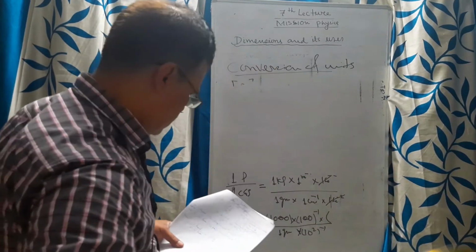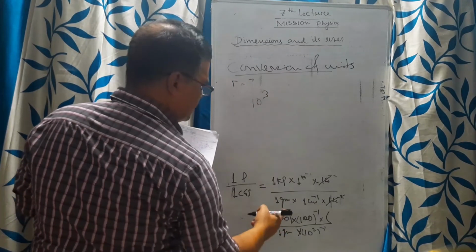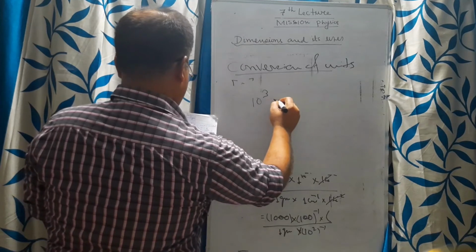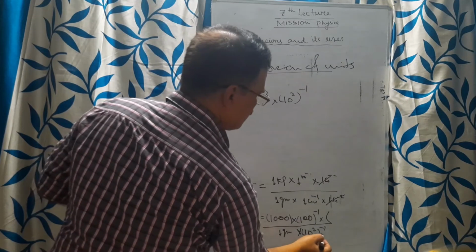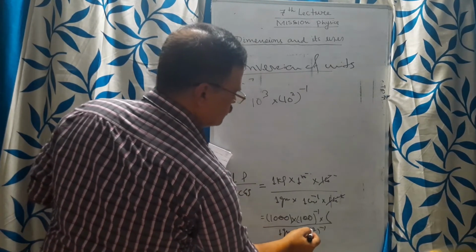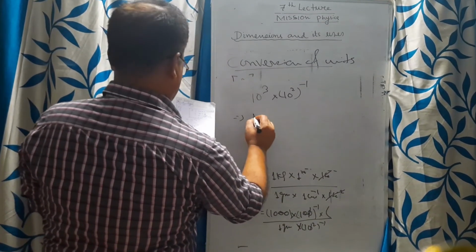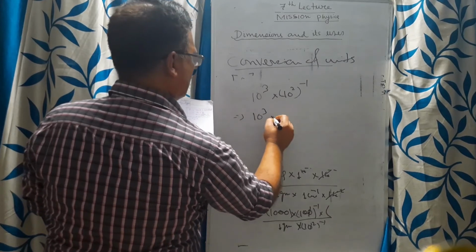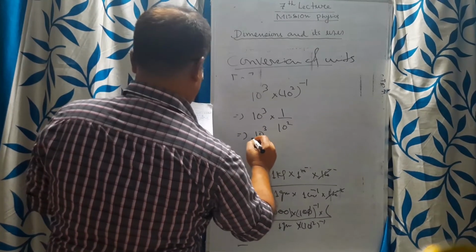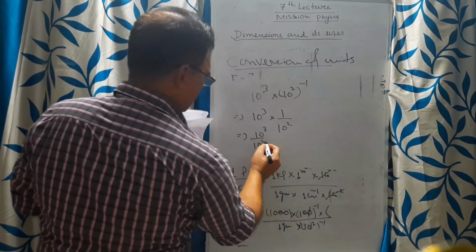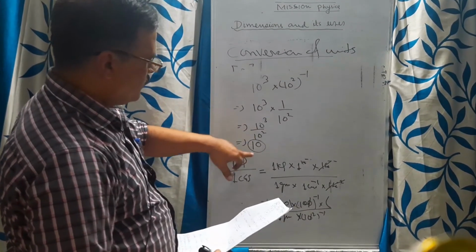Now next part, if we solve it, 1 gram there is no meaning, 10 to the power 3, that means 1000 into 10 to the power 2 minus 1, because 10 to the power 2 minus 1 and 100 to the power minus 1, so 10 and 10 cancel. 10 to the power 3 into 1 by 10 to the power 2, or 10 to the power 3 divided by 10 to the power 2 will become 10.